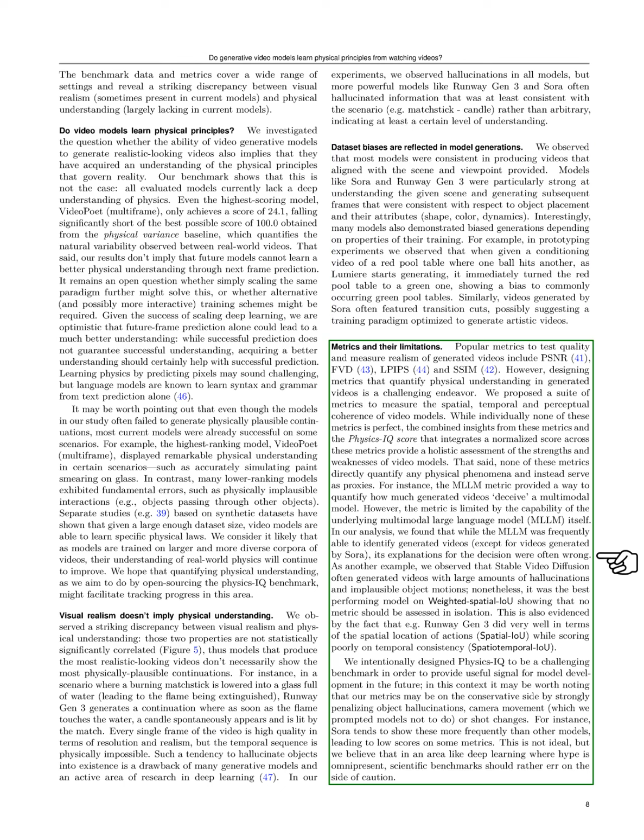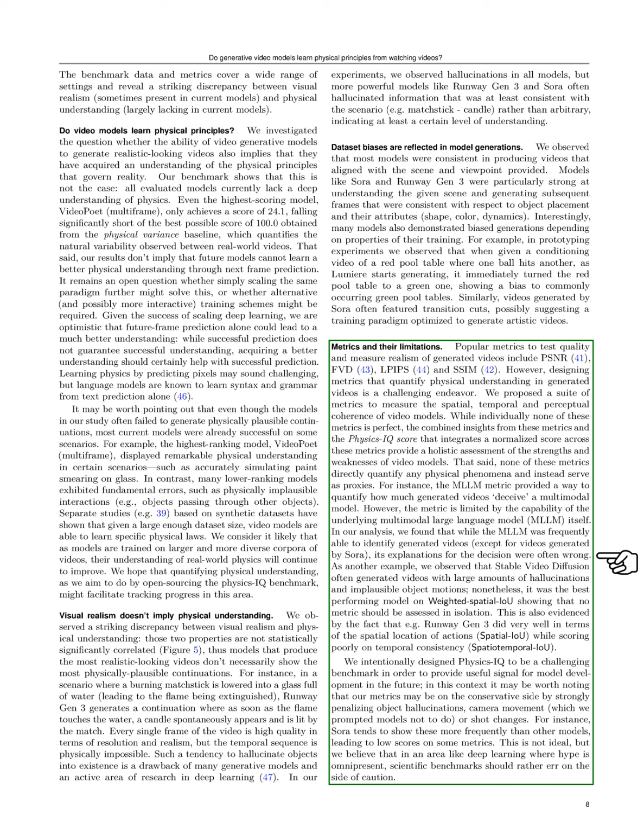Regarding metrics, popular methods for assessing video quality include PSNR, FVD, LPIPS, and SSIM. However, creating metrics that accurately measure physical understanding is challenging. We proposed a set of metrics to evaluate spatial, temporal, and perceptual coherence in video models. While none of these metrics are perfect on their own, together with the Physics IQ score, they provide a comprehensive view of model strengths and weaknesses. Importantly, these metrics do not directly measure physical phenomena but serve as proxies.